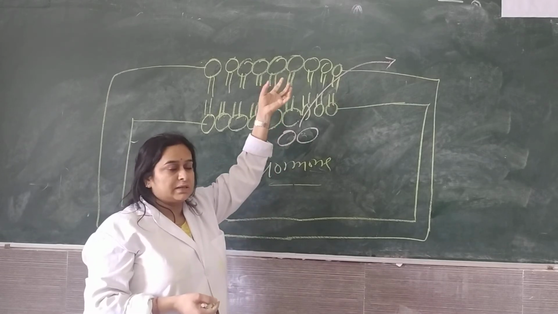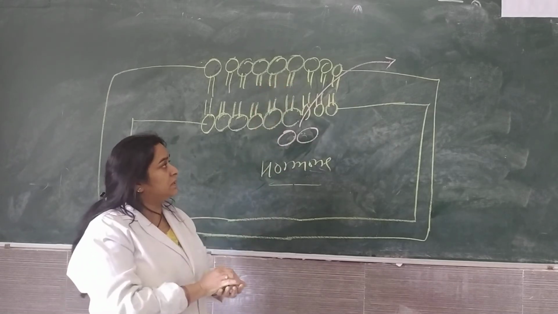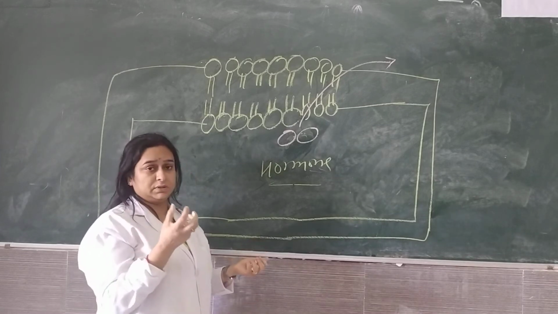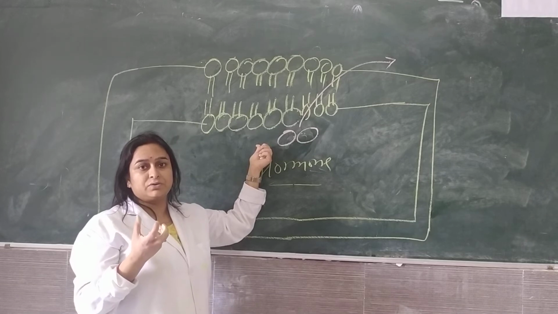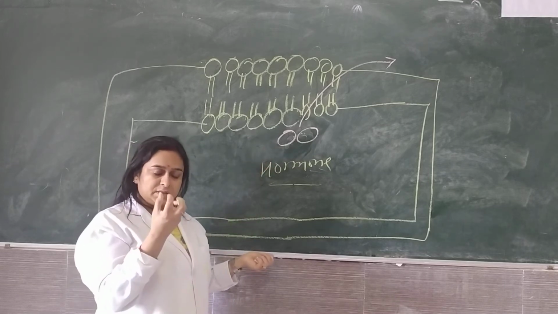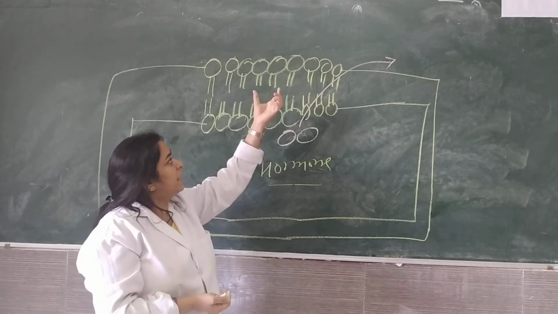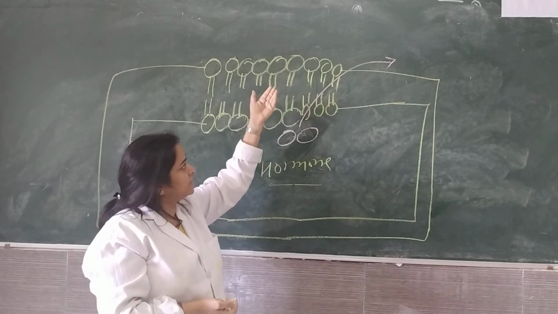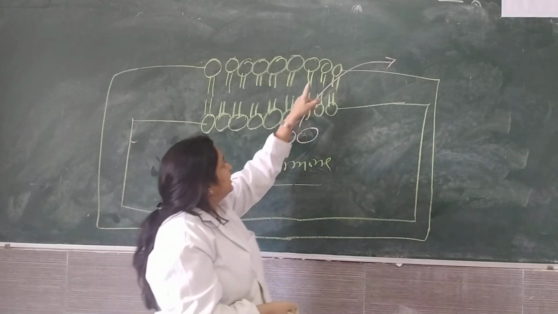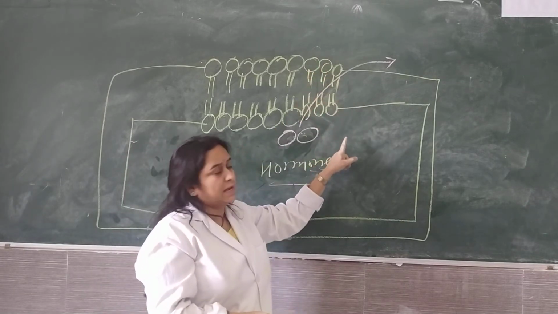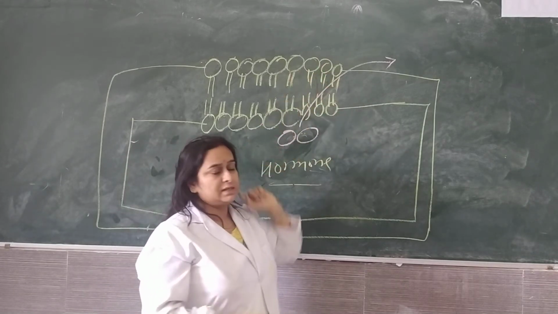Sometimes cells which are actively phagocytic in nature, during immunity, take up some items or products which come inside the cell, and the membrane will again seal it up.